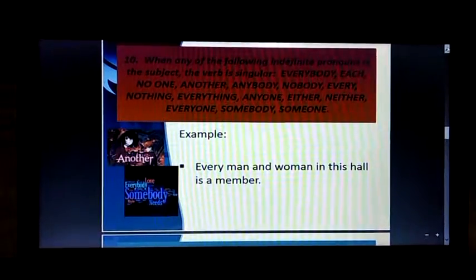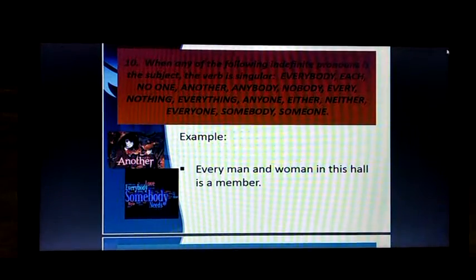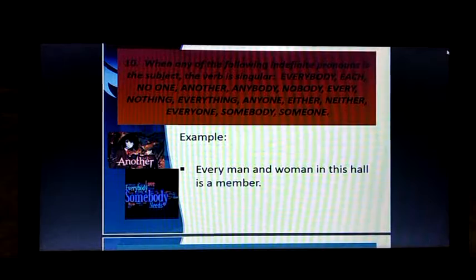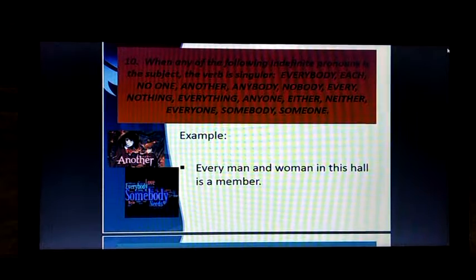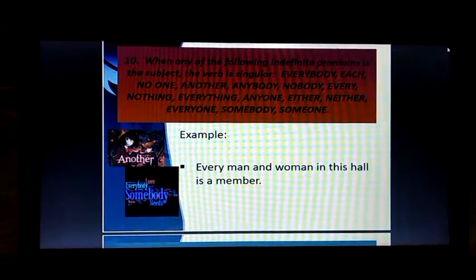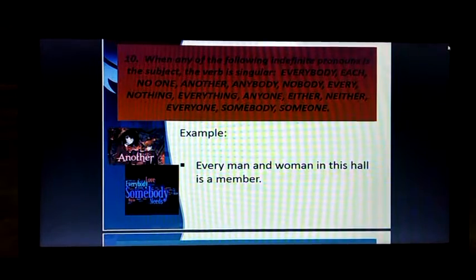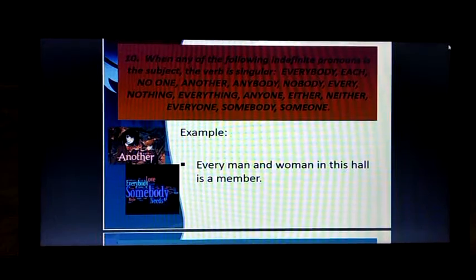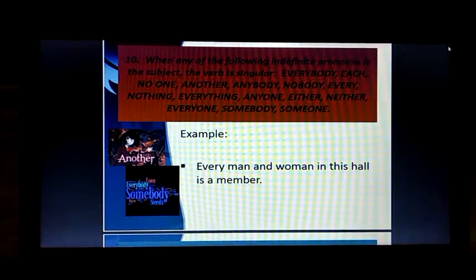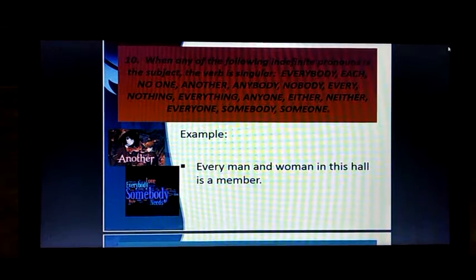When any of the following indefinite pronouns is the subject, the verb is singular. You can see a lot of pronouns here: everybody, each, no one, another, anybody, nobody, every, nothing, everything, anyone, either, neither, everyone, somebody, someone. If these indefinite pronouns are the subject, then the verb will always be singular.